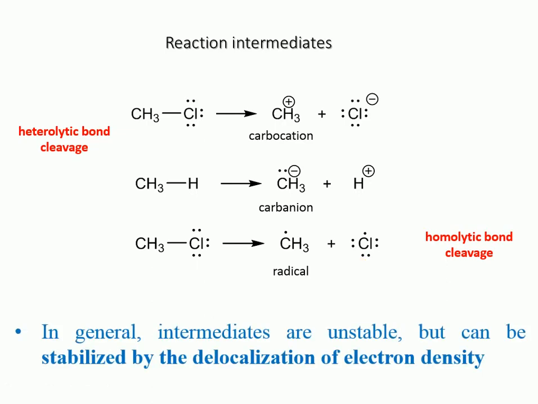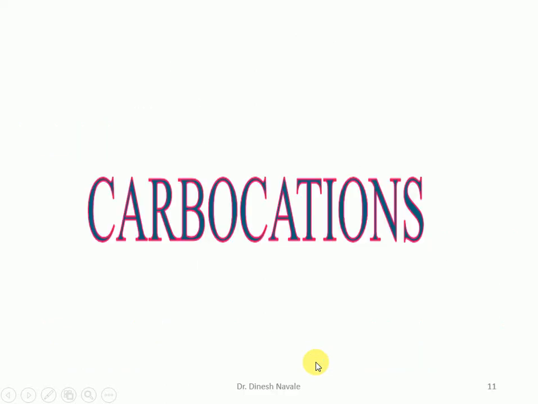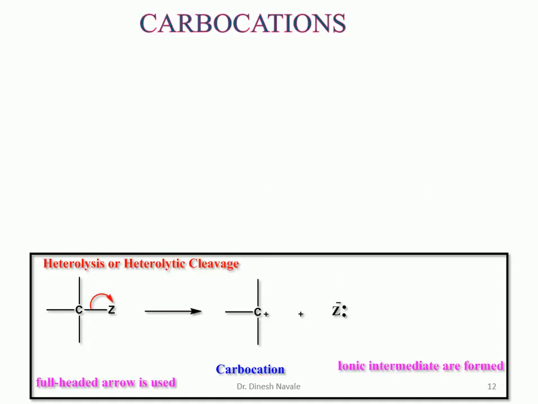In general, intermediates are unstable but can be stabilized by the delocalization of the electron density. So we are going to see all the intermediates one by one. The first intermediate that we are going to see is the carbocations. As discussed in some of the previous slides, carbocations are the intermediates which are formed by